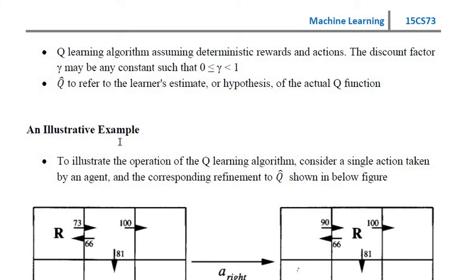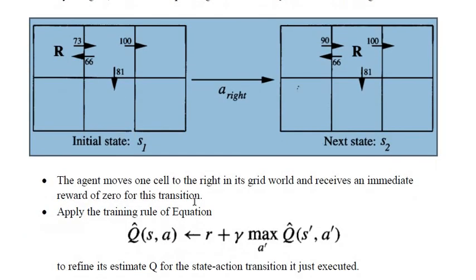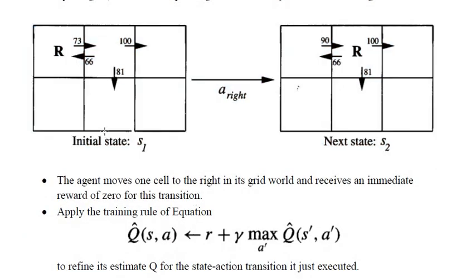Okay, let us see one example here to illustrate this Q learning algorithm. So as you can see, again the boxes are given here. This is the initial state and this is the next state. Okay, what we have done here, just check it. The agent moves one cell to the right in its grid world and receives the immediate reward 0 for its transition. So you can see here it is moving towards the right.